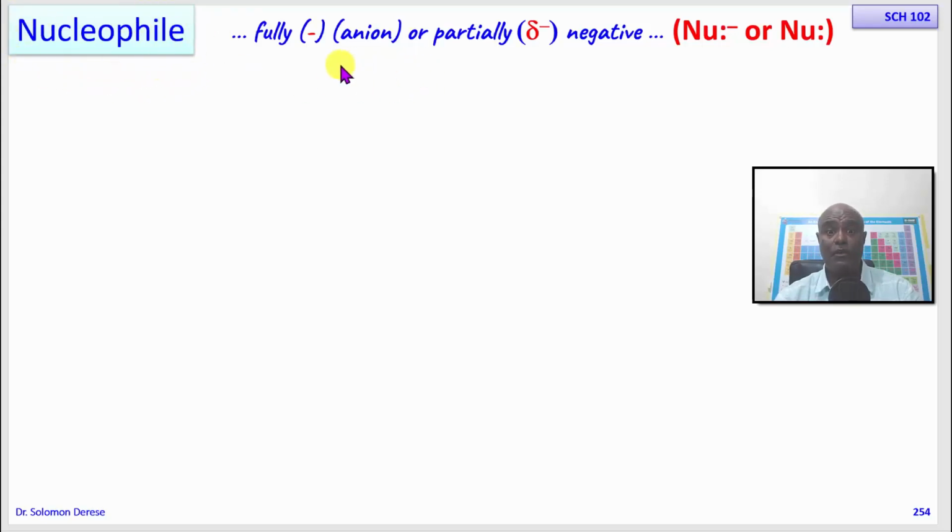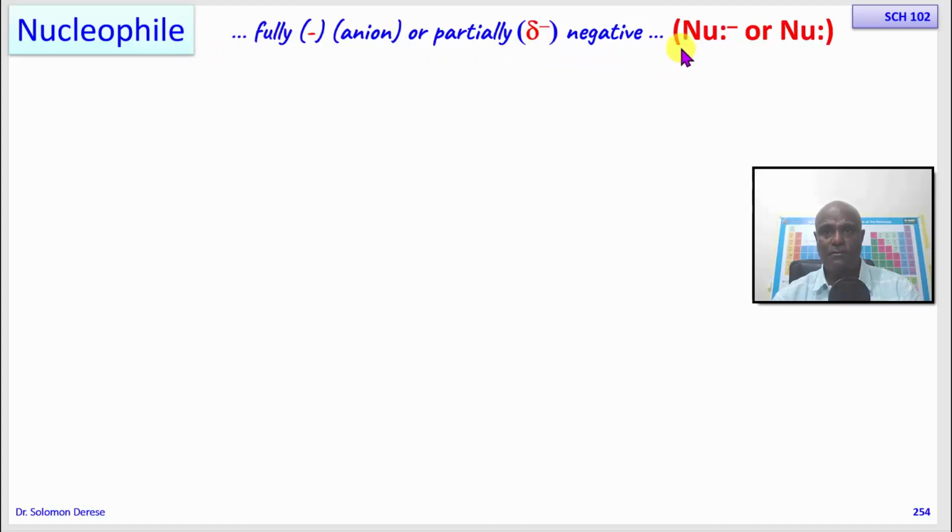They can be fully negatively charged or partially negatively charged. Those that are fully negatively charged are called anions, and in a polarized bond of a neutral compound, the partially negative atom can act as a nucleophile.